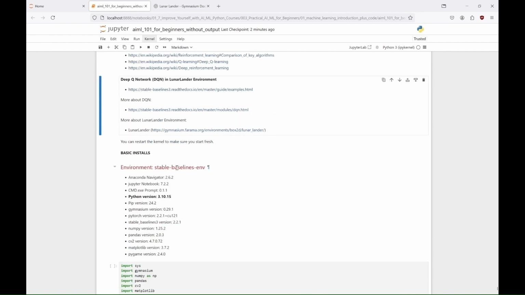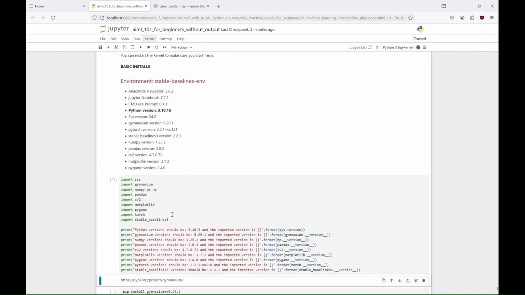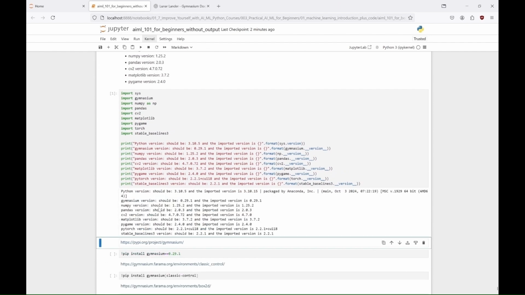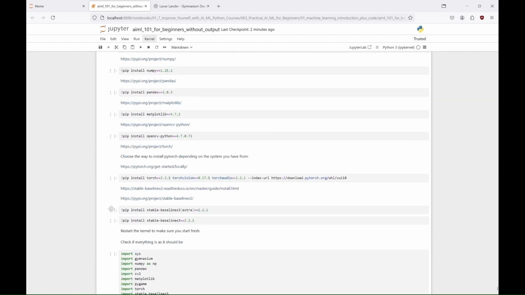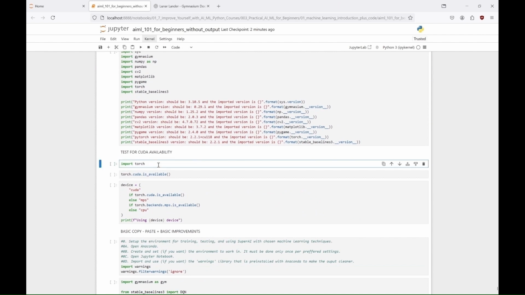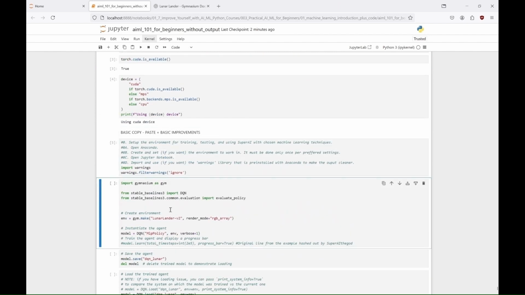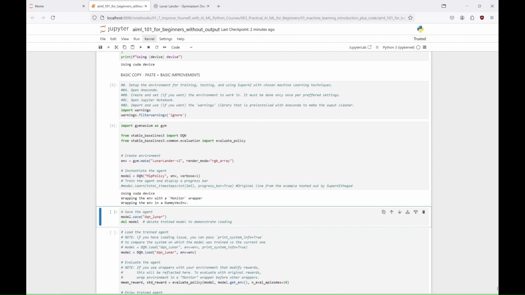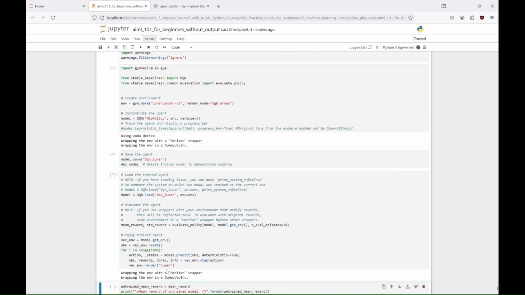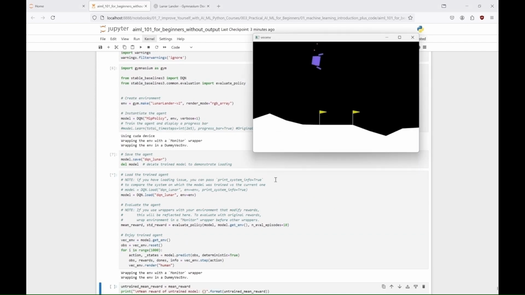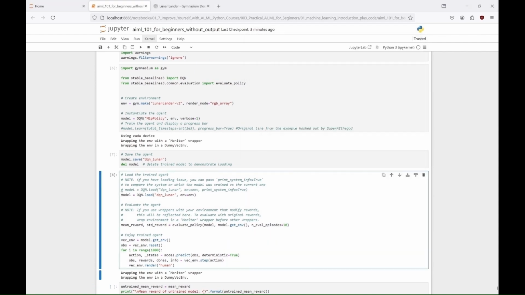So let's try to train the agent from this example with DQN. We'll use here the same environment we used with the cart pole, so the necessary libraries should already be installed. However, it's good to verify this and install any missing ones. Since I have everything set up, I can move on to our example. At first, we create the lunar lander environment, and instantiate a DQN agent with a multi-layer perceptron policy. We save the model as DQN Lunar, and reload it for evaluation. We evaluate the agent's performance over 10 episodes, assessing the mean and standard deviation of the rewards. And finally, we run the trained agent in the environment to visualize its actions, comparing its performance with the untrained model. And as you can see, we probably shouldn't trust this agent with the real lander.